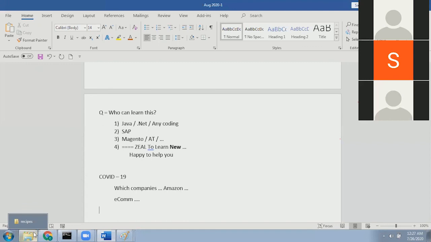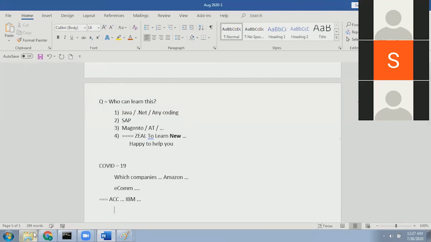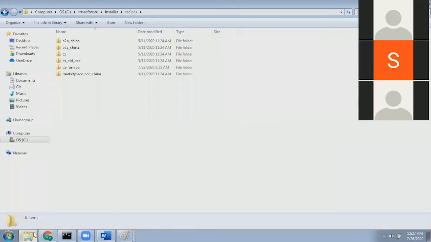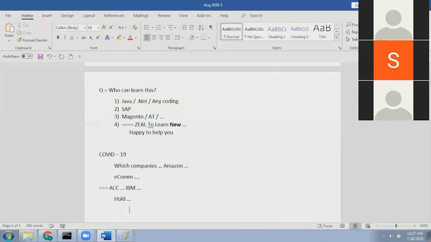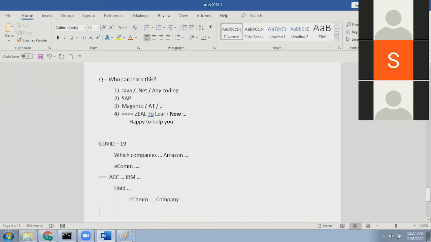Even if you see a company like Accenture, a company like IBM, if you are working in those companies, you can go and check with them. There are lots of projects in the oil area, food sector area, banking area, manufacturing area. They went on hold. But e-commerce projects, I don't see those went on hold. So that means companies are still spending the money for e-commerce, because e-commerce value is increased because of COVID.